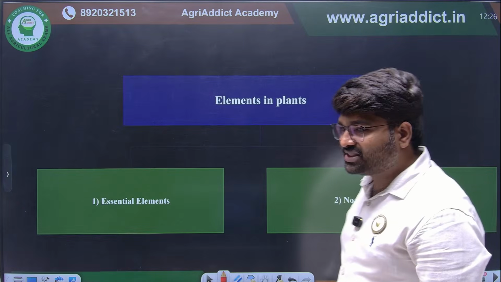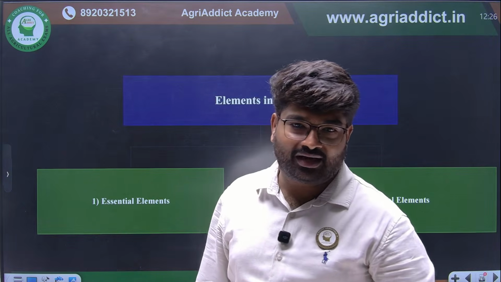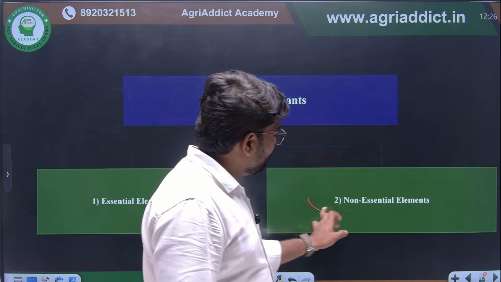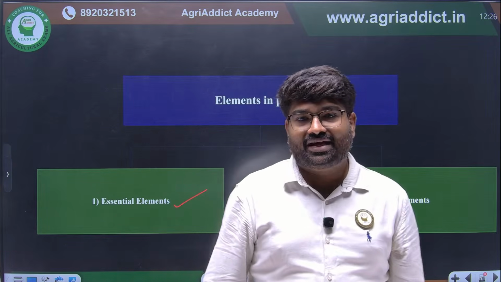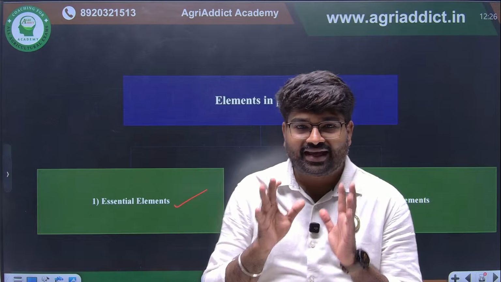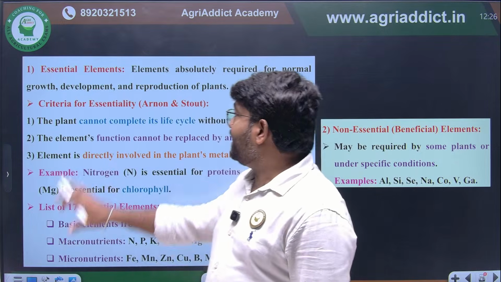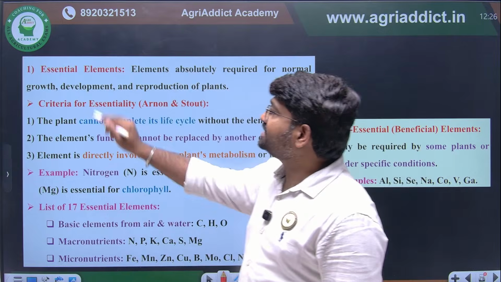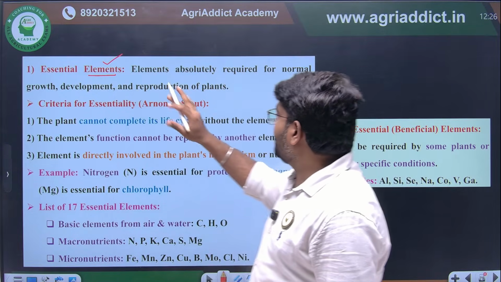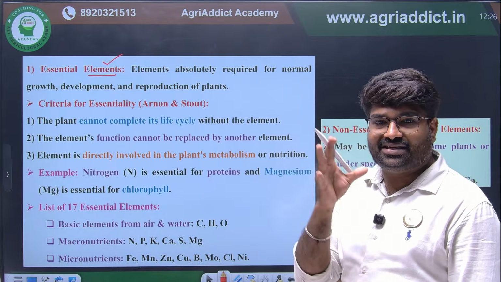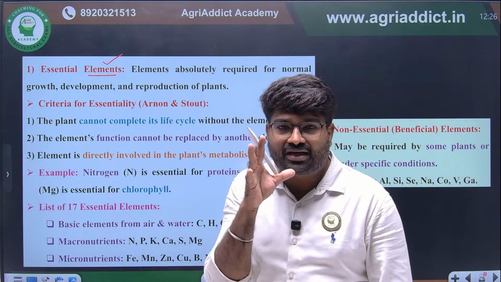If you see the classification of mineral elements, we can classify them broadly into essential elements and non-essential elements. Now we are going to see why we say some elements are essential and why some elements are non-essential. If we say an element is essential, there should be some criteria.